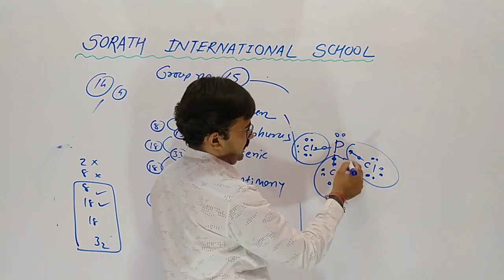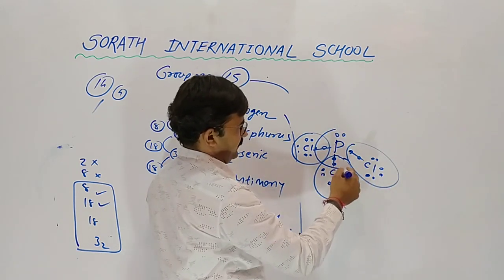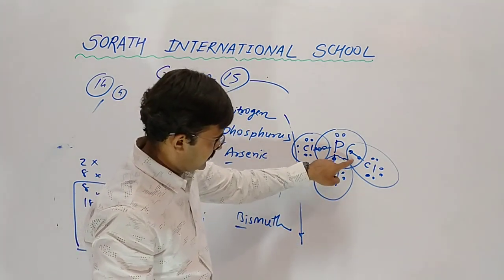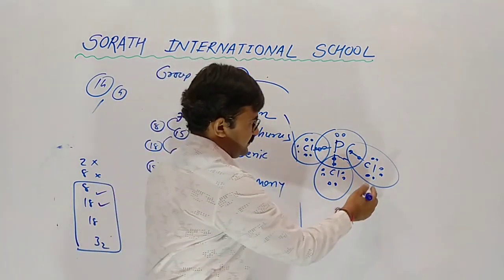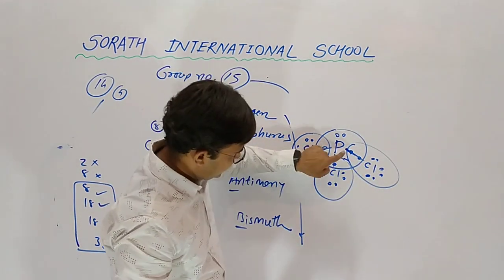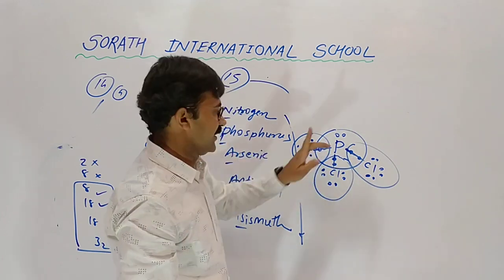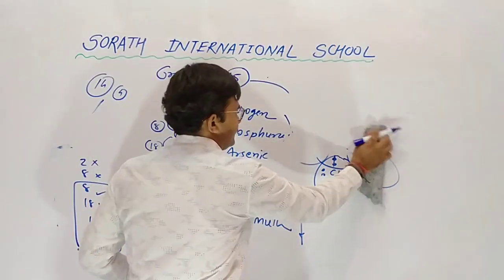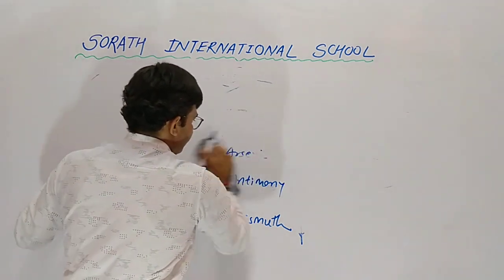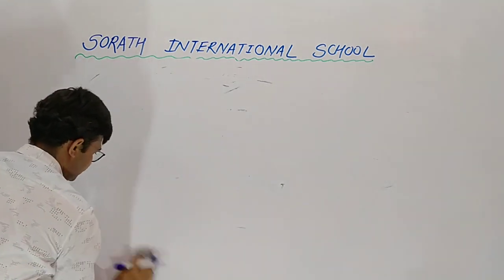So octet of chlorine is completed and octet of phosphorus also. 2 plus 2 plus 2 plus 2, 8. 6 plus 2. Understood?